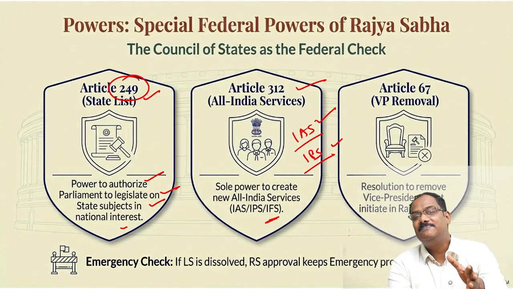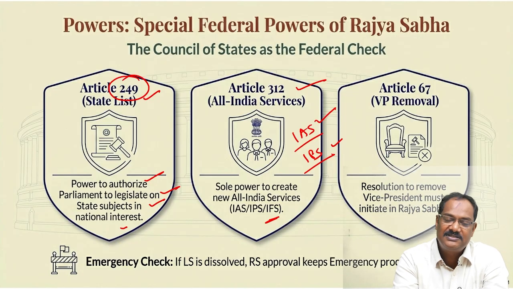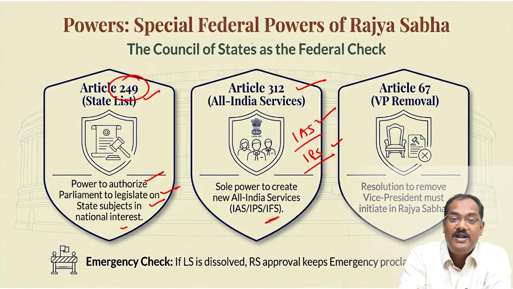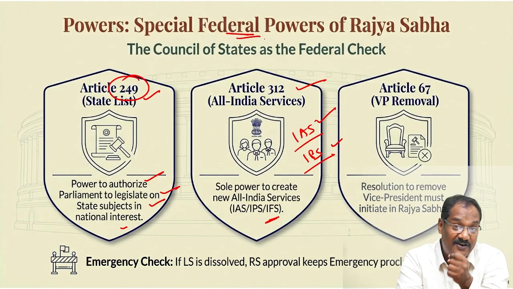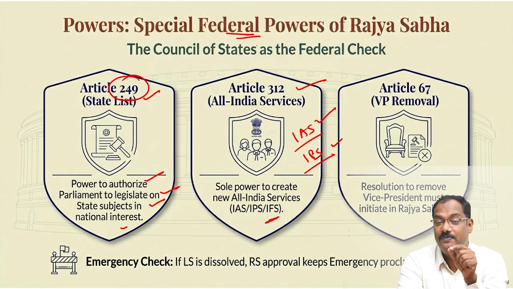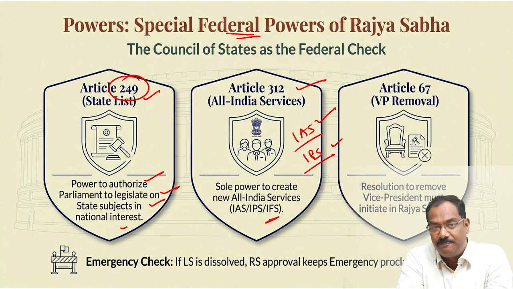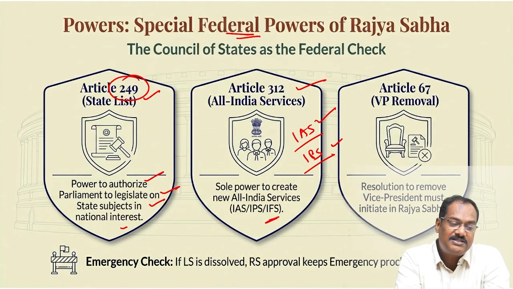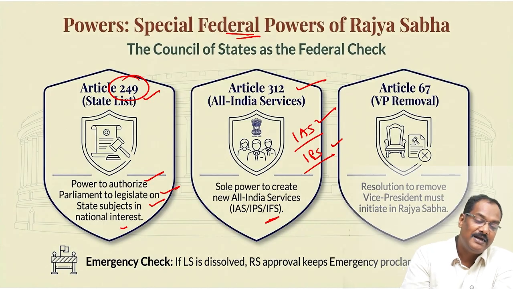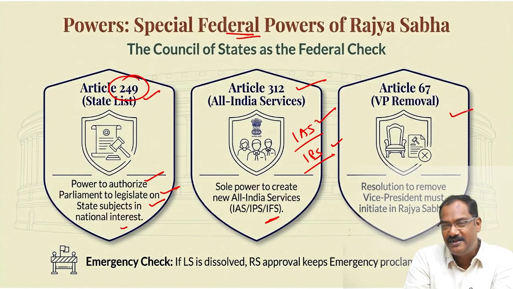So All India service basically means these are the services that can work under the state government as well as under the central government. So if you want to create a new All India service, you need the approval of the Rajya Sabha. So these are special powers of Rajya Sabha, and it strengthens federalism. Please write down: it is to strengthen the federalism, because federalism means what? States will also be equal stakeholders in everything. So when they are doing this, Rajya Sabha has to give the approval.